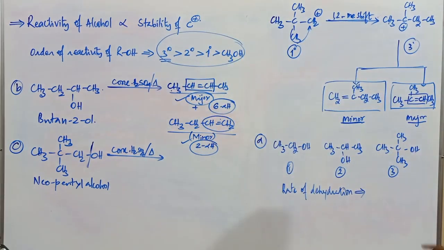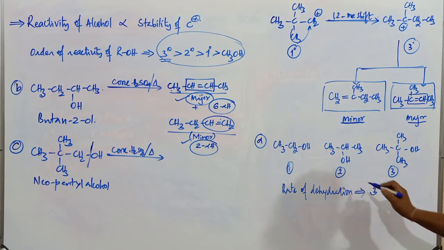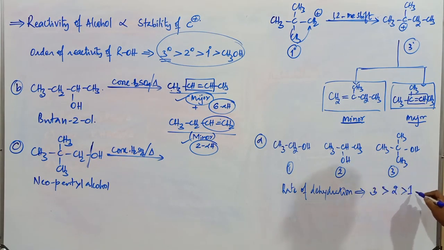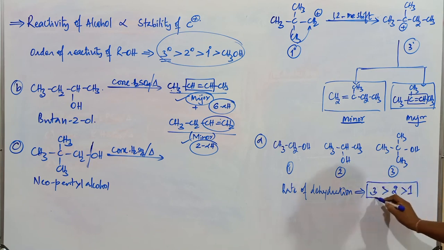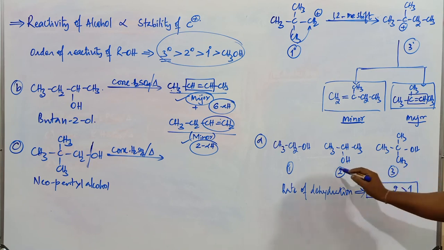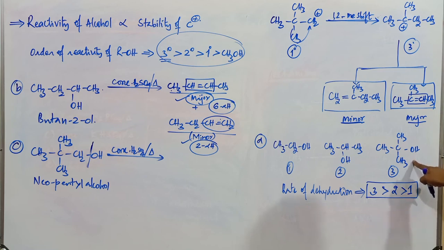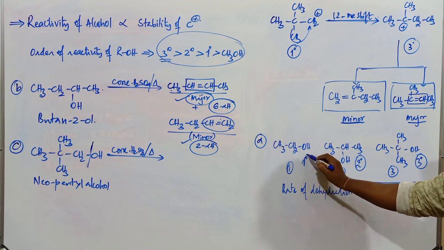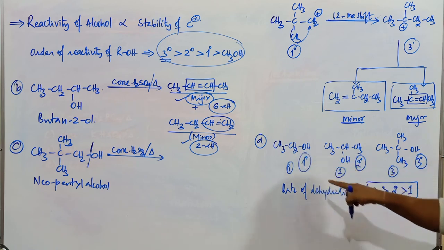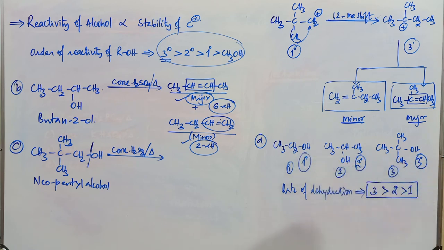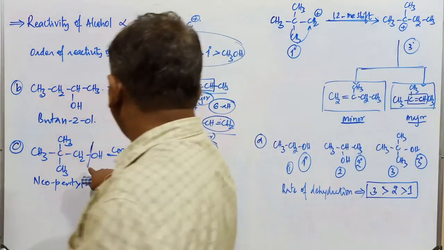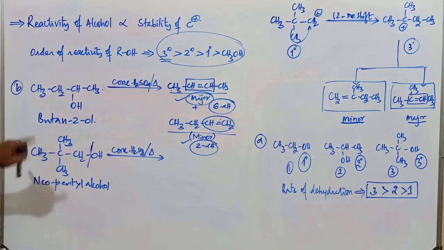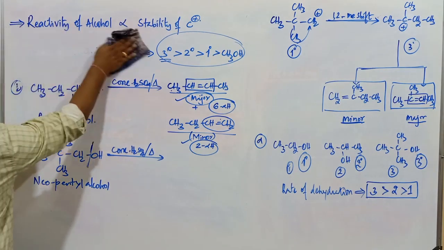Tertiary is more reactive. Which is tertiary here? This is tertiary, number 3. Next one is going to be secondary. Next one is going to be primary. This is the order: it's not the degree of carbocation, it is third compound, second compound, and first compound. This is a tertiary alcohol, this is going to be a secondary alcohol, and this is going to be a primary alcohol. So the primary alcohol is going to be least reactive, and the tertiary alcohol is going to be the most reactive. So what is the product here? Already I have mentioned it there. You can copy it.